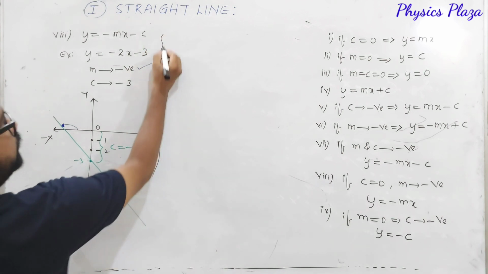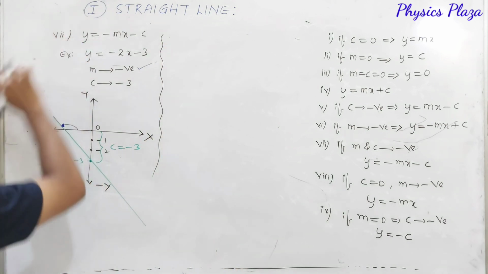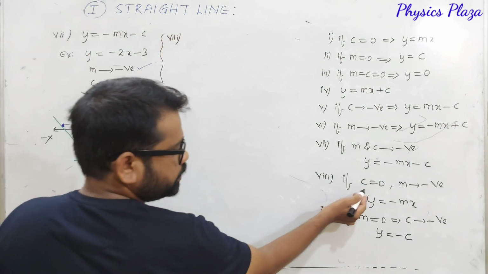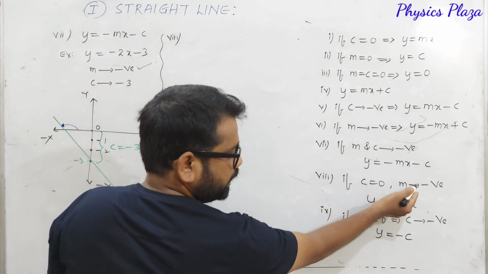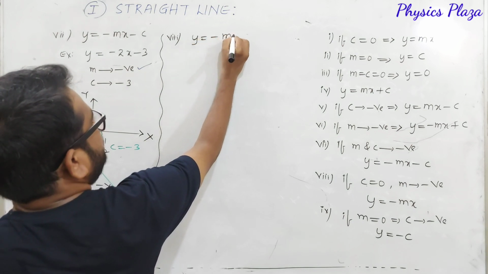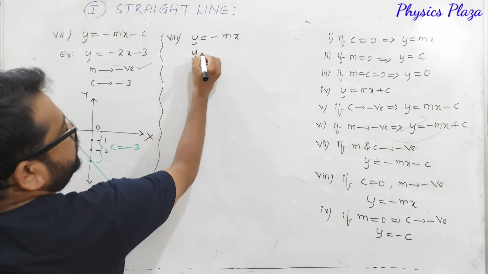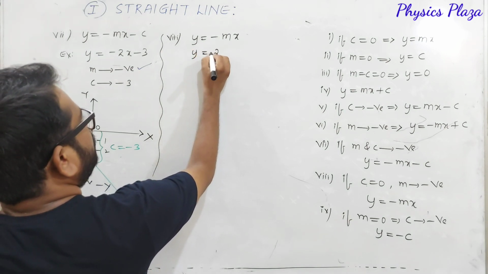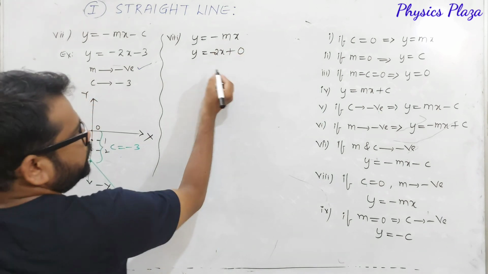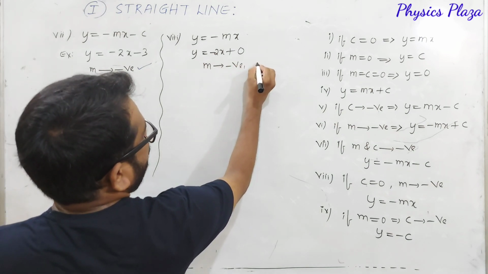Now look at the next case. I think it is the 7th one, but now we are doing the 8th case. Look at the 8th one: here the slope is negative, but the y-intercept is 0. So we got y is equal to minus mx. Just compare with y is equal to minus 2x plus 0, you can put 0. Here m is minus 2, so m is going to be negative, but the y-intercept is 0.